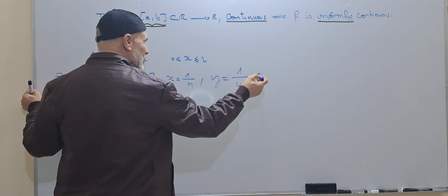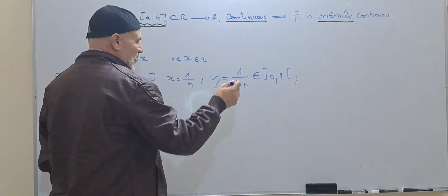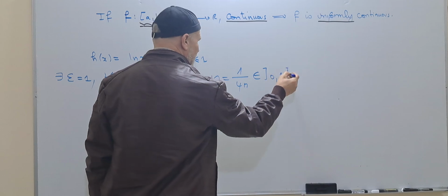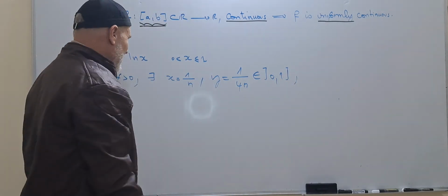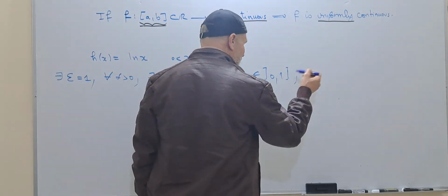Both of them belong to (0, 1). We can take them closer. Both of them belong to this interval.